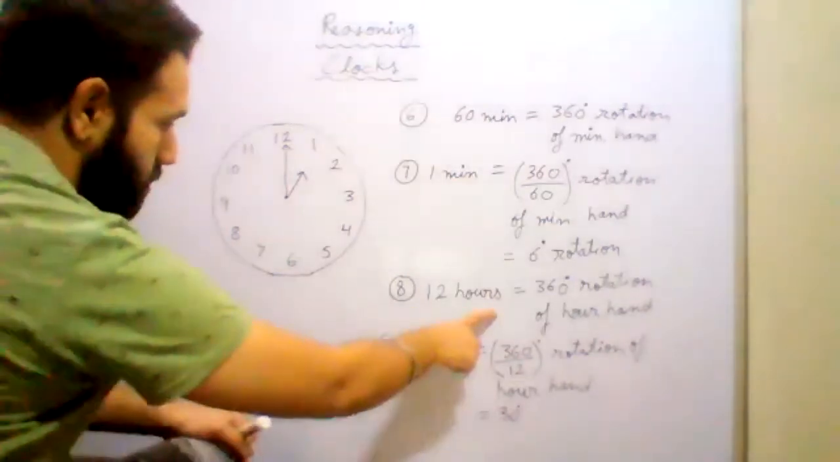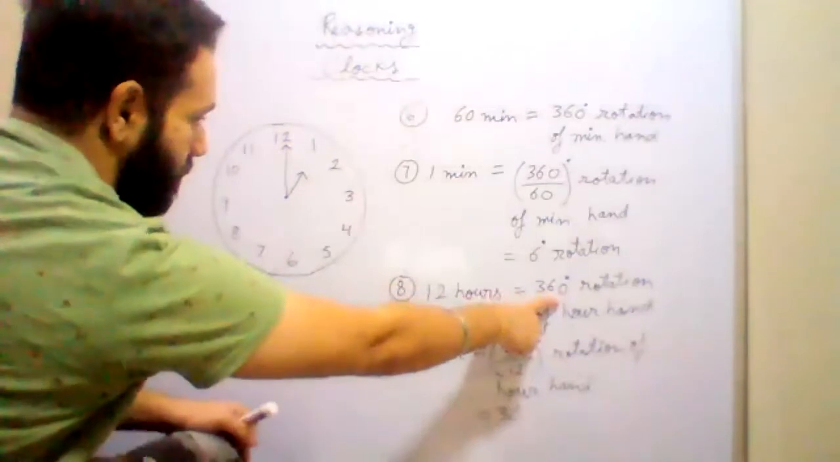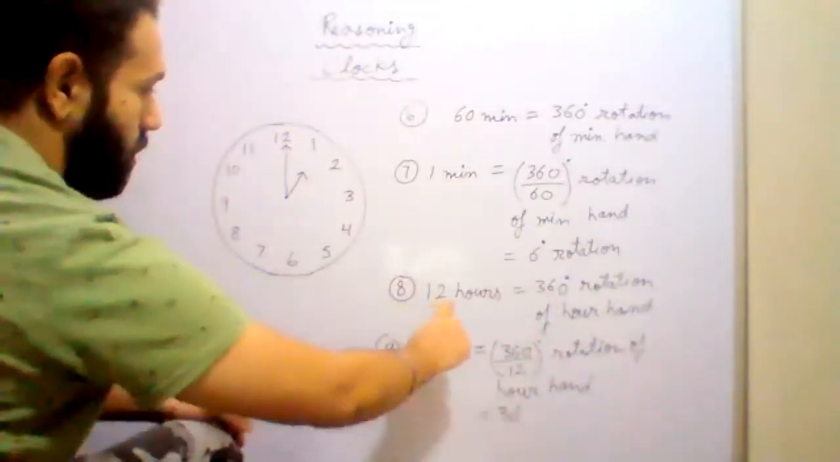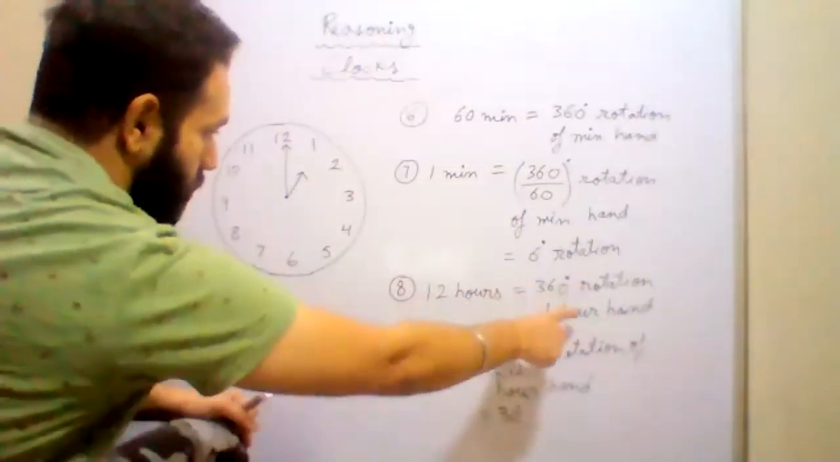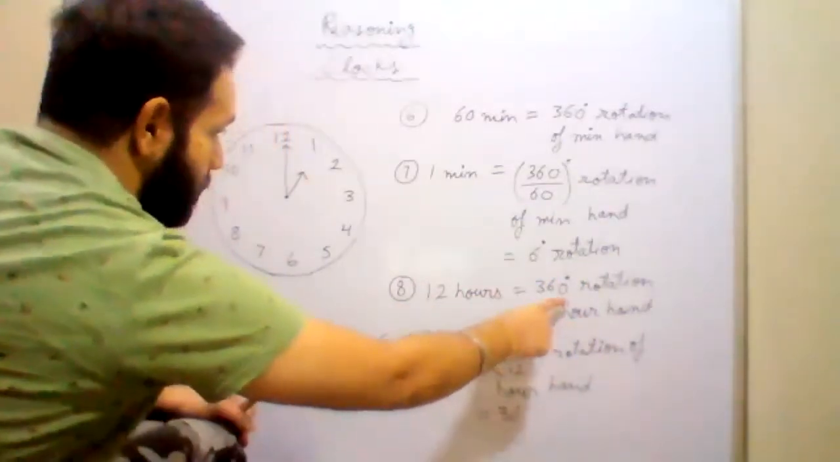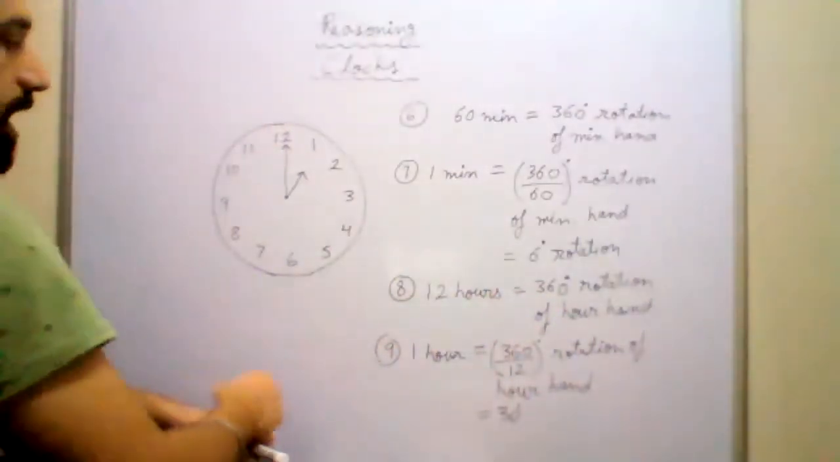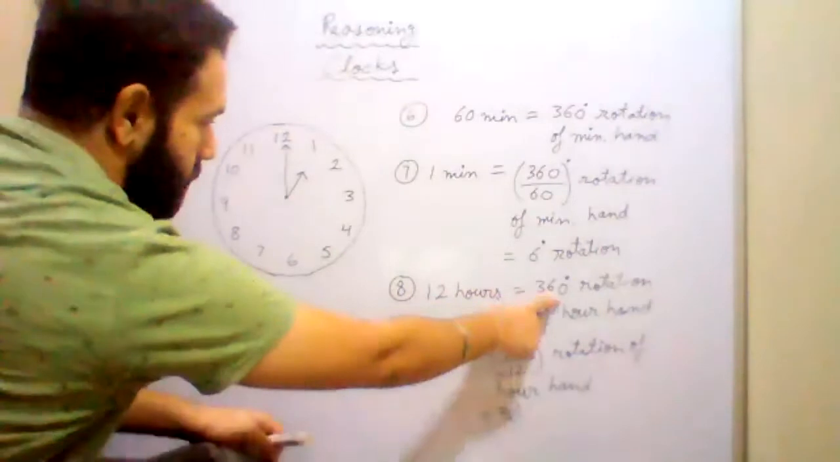So 12 hours is equal to 360 degrees. Complete circle means 360 degrees. 12 hours is equal to 360 degree rotation of the hour hand. This is the important part. So in 12 hours it is 360 degrees.